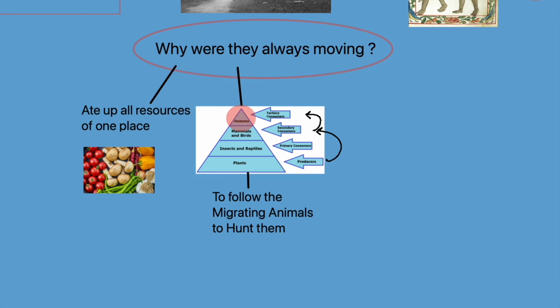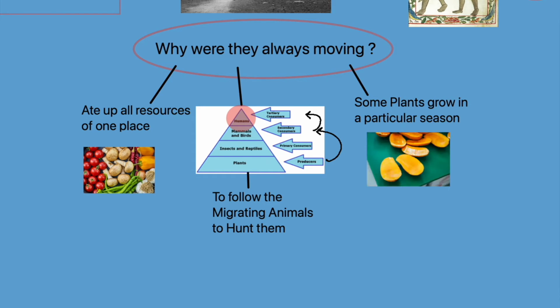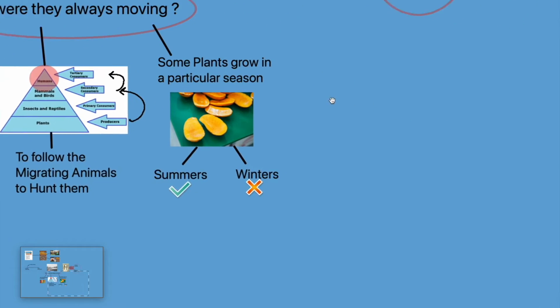The third reason for their movement is very simple. We all know that not every plant will grow in every season. For example, we eat mangoes during summer season but not during winters because there are no mangoes growing during winters. So for this reason, they had to migrate.